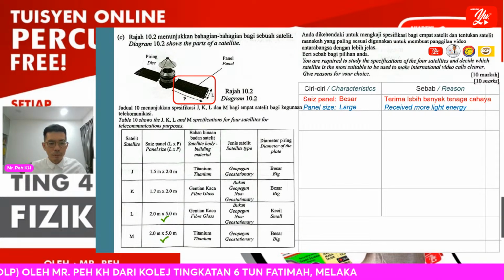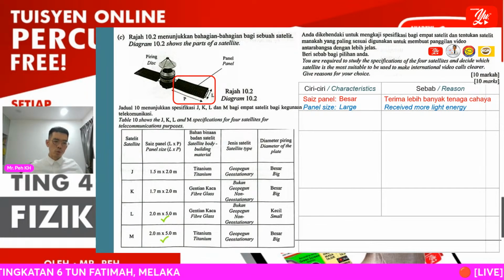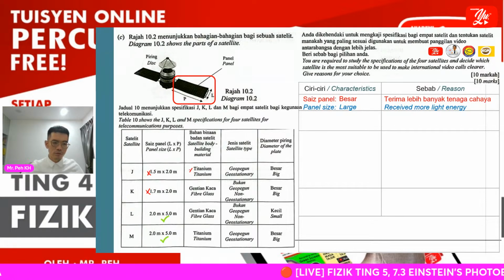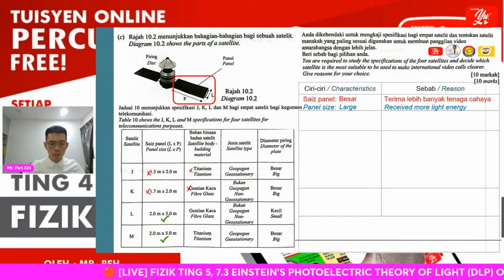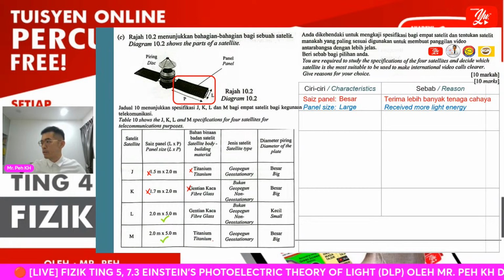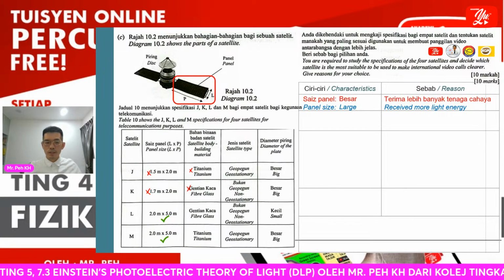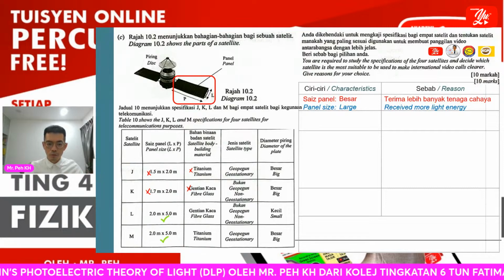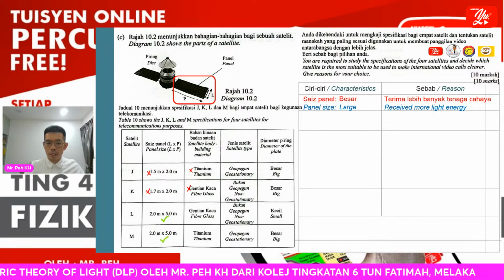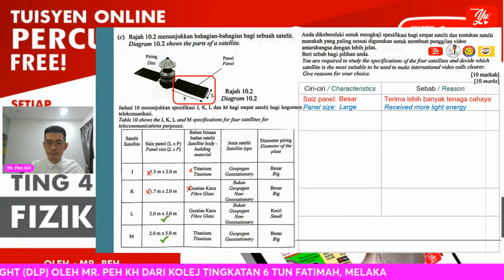Then the next is the satellite body material. Since we chose L and M already, we don't need to look at the options for J and K again. We focus on L and M only. Here we should choose titanium. Titanium is a stronger material compared to fiberglass, and it is also lighter.